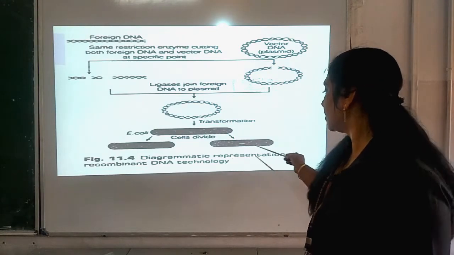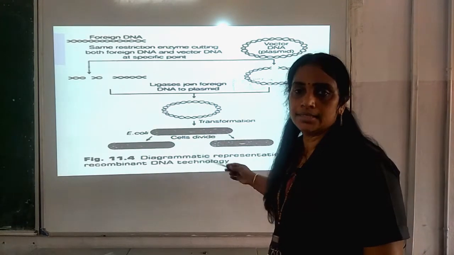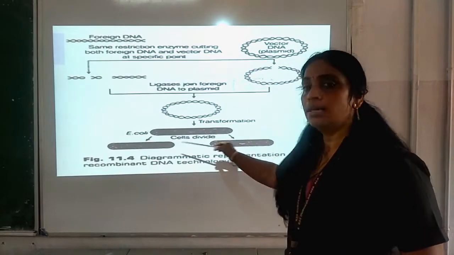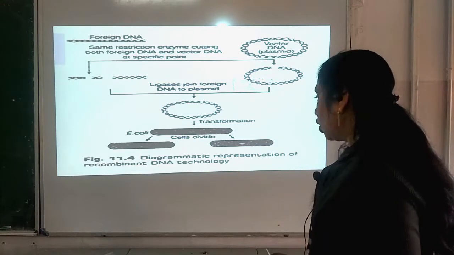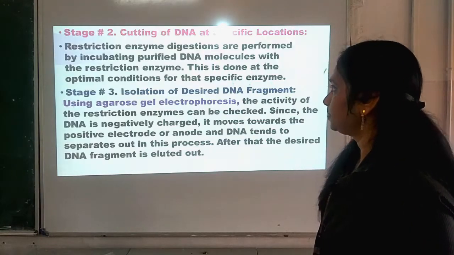It's a diagrammatic representation of recombinant DNA technology. In this manner, the multiplication of cells is taking place where recombinant DNA is present in it.